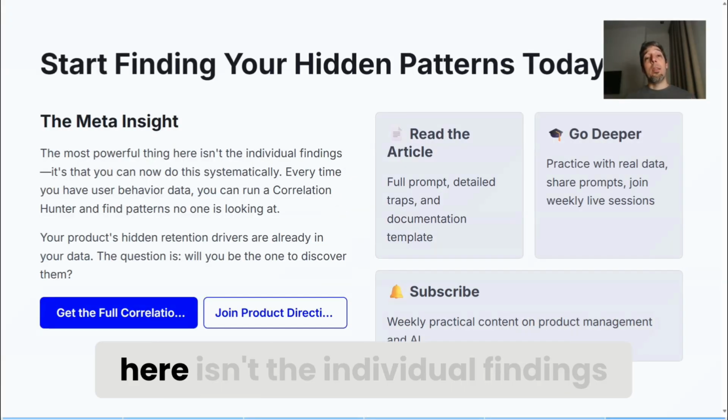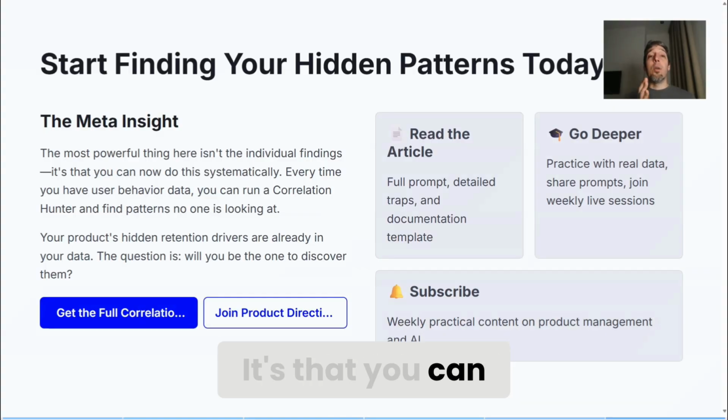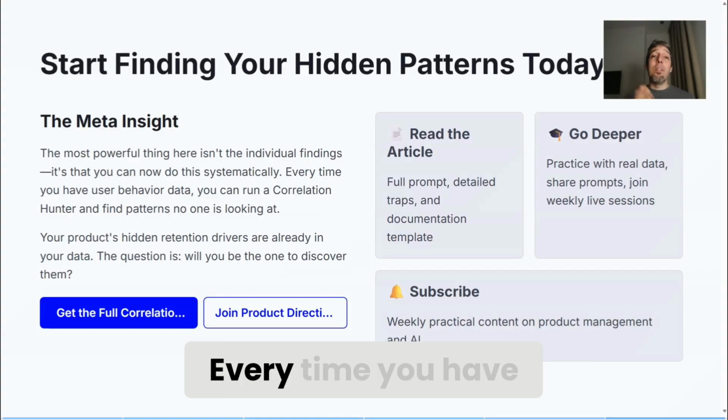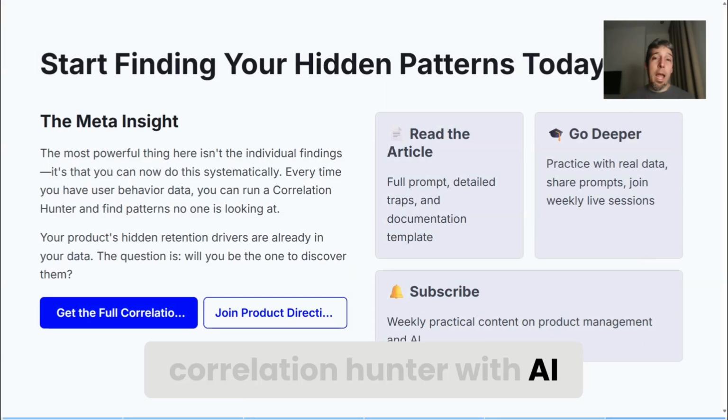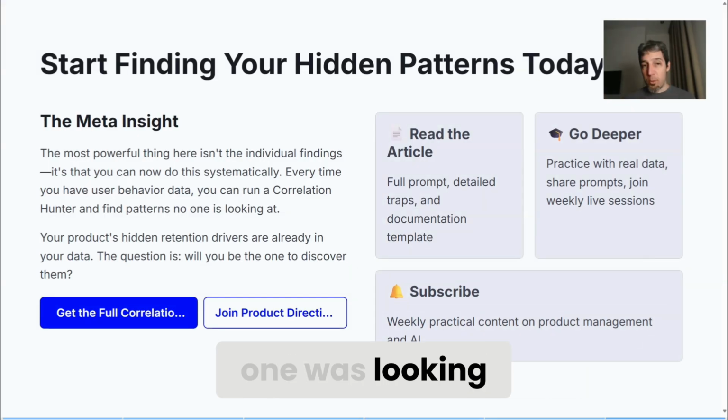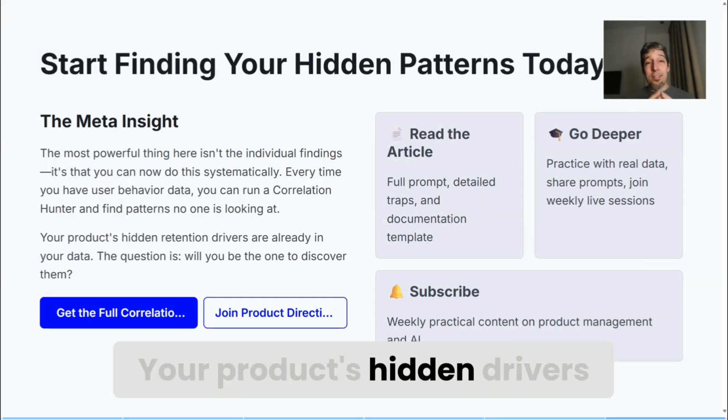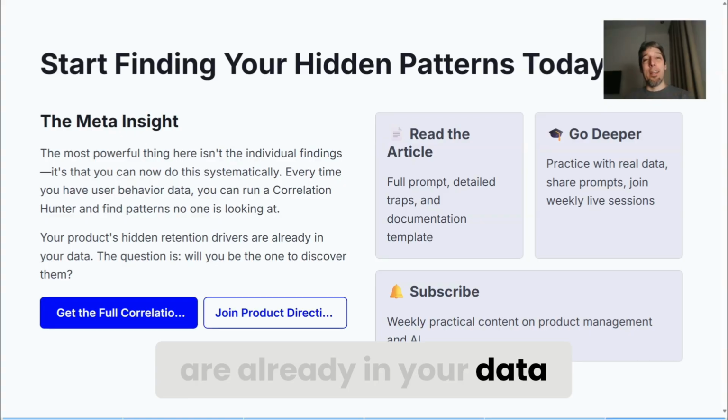The most powerful thing here isn't the individual findings, it's that you can now do this systematically. Every time you have user behavior data, you can run a correlation hunter with AI and find patterns no one was looking for. Your product's hidden drivers are already in your data, so you just need to look for them.